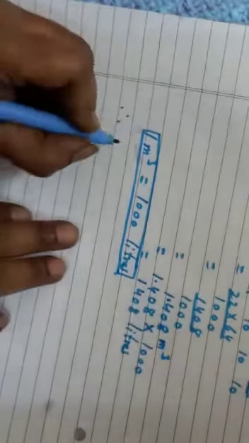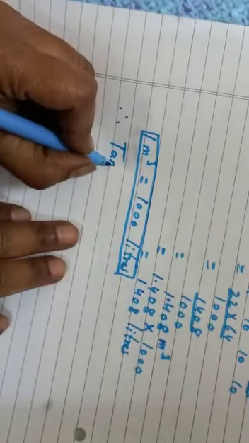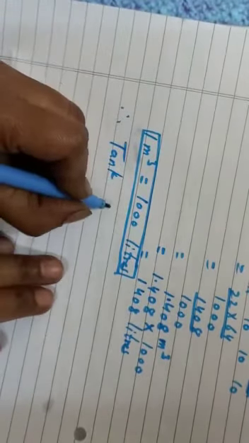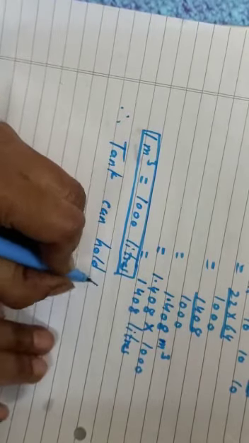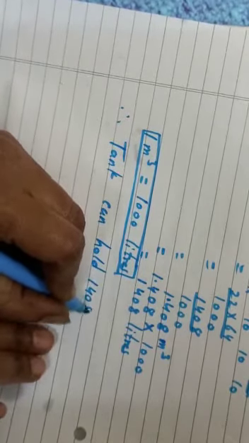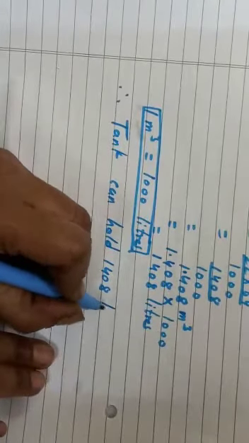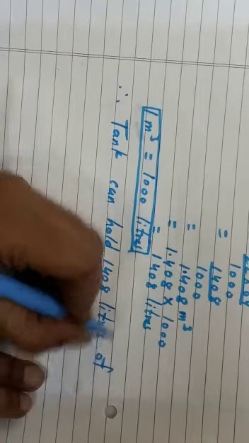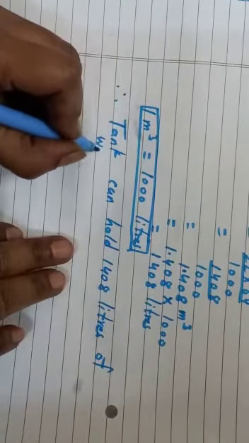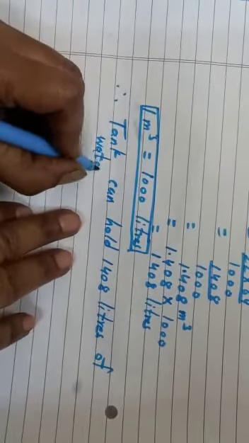So therefore we will write: tank can hold 1408 liters of water. This way you have to solve these examples by understanding the concepts.